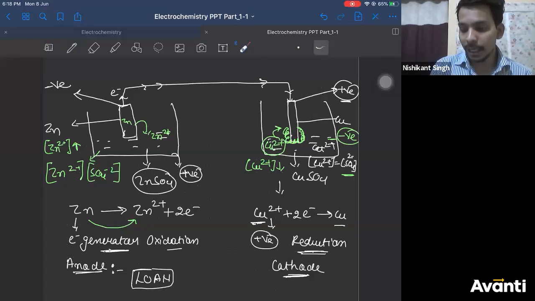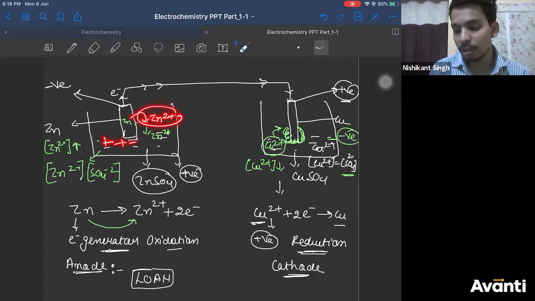So this zinc is throwing zinc 2 plus ion into solution. But if this whole solution becomes positively charged, will zinc be able to throw zinc 2 plus ion into the solution? No. Incoming zinc 2 plus ion will face more repulsion from the positive charge in the solution.